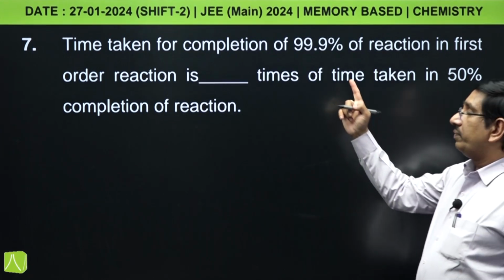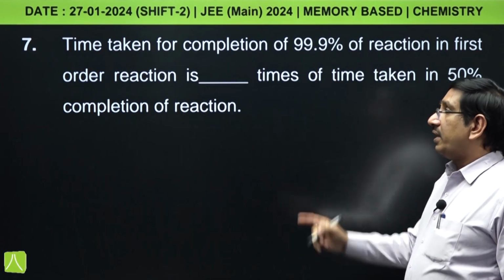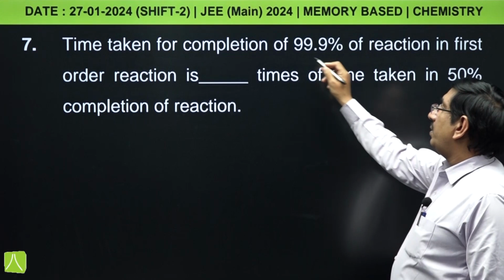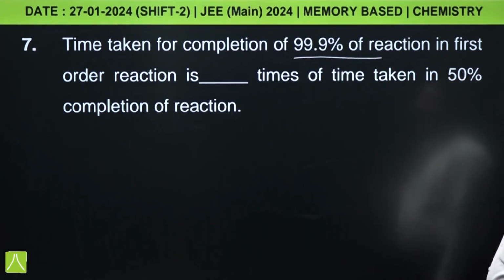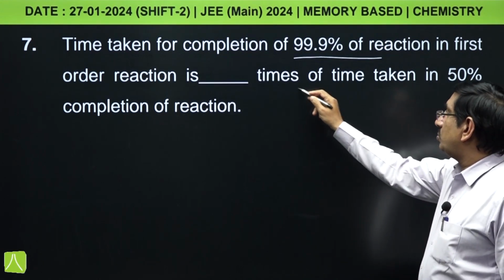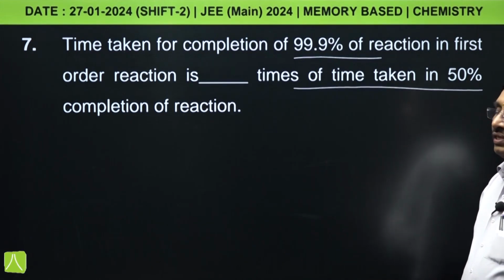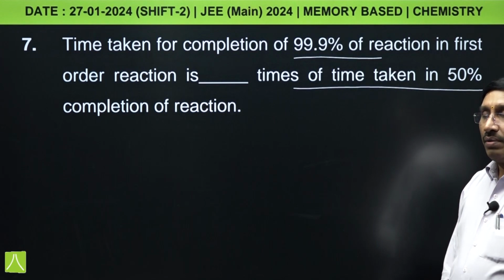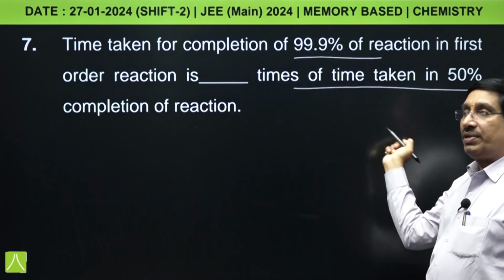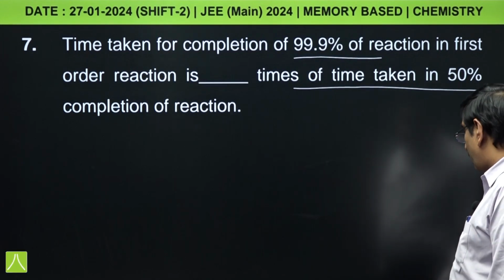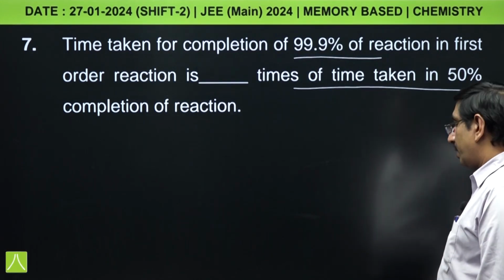Next, it is from chemical kinetics. The time taken for completion of 99.9% of the reaction in the first order reaction is dash times that of time taken in 50% completion of the reaction. इसका मतलब इसमें T 99.9% और T 50% के बीच में T half और T 99.9% के बीच में रिलेशन